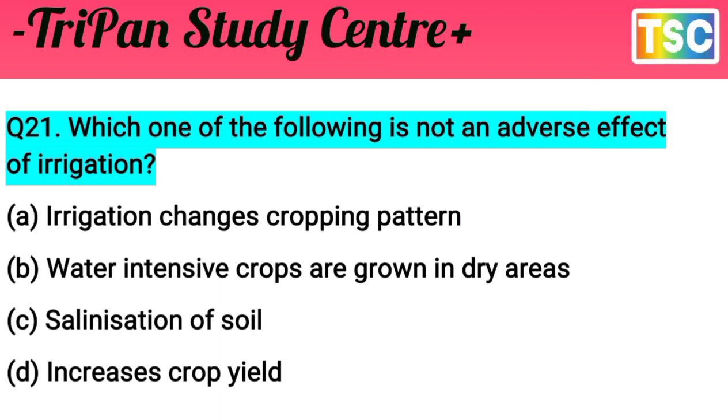B, water-intensive crops growing in a dry area, is not applicable. C, salination of soil, is not applicable. The answer D is correct: increasing crop yield. Irrigation increases crop yield, so D is the answer.